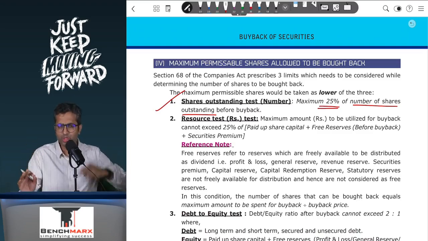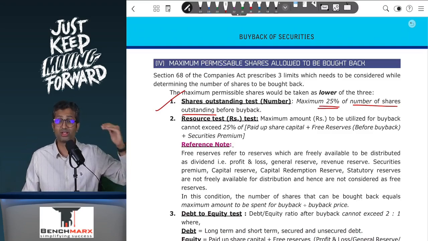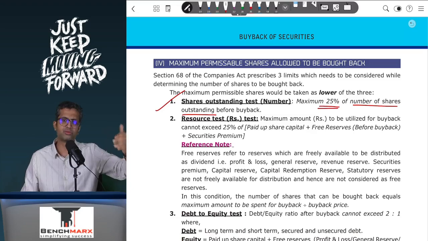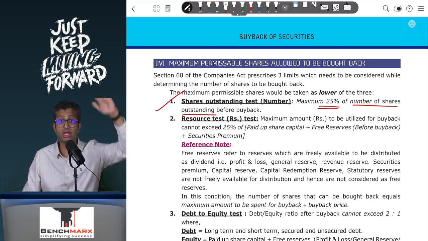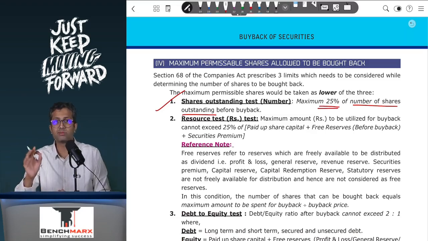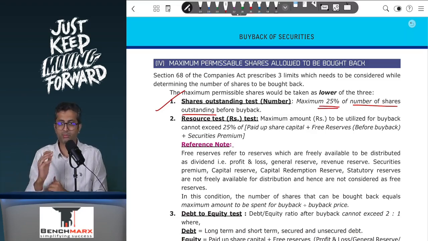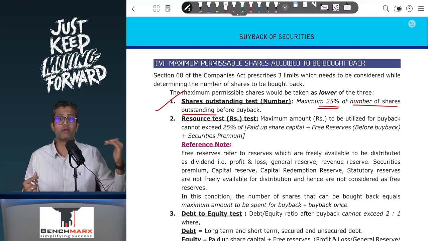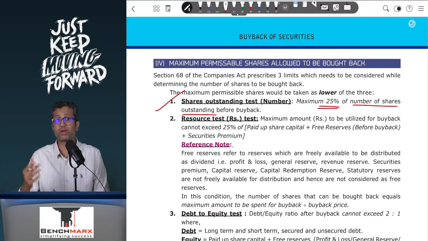Just before the buyback, you will find the share capital plus securities premium plus free reserves, that is general reserve, profit and loss, revenue reserve. That will be the total resources with the company. 25% of that is the maximum amount you can spend for buyback. But you will have to divide it by the buyback price to find the maximum number of shares that you can buy back.